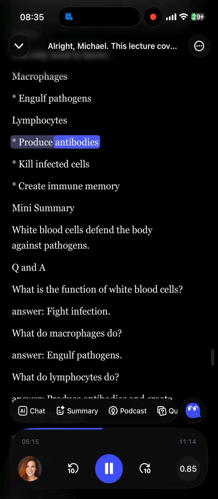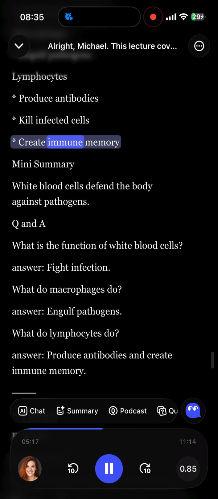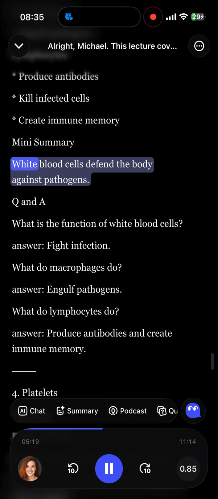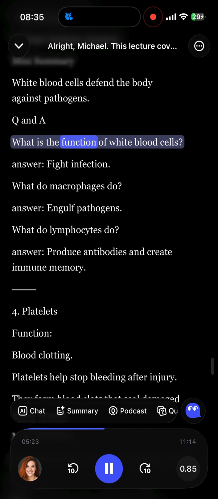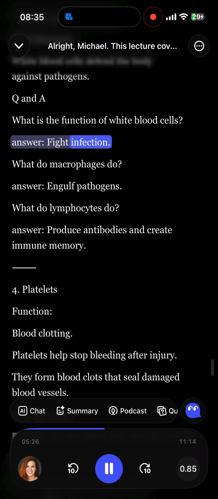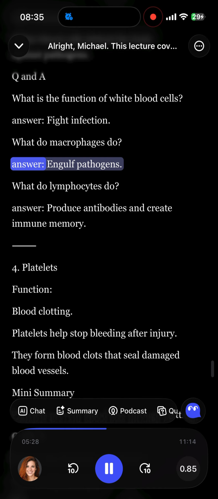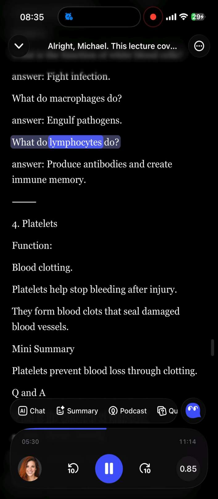Mini summary. White blood cells defend the body against pathogens. Q&A. What is the function of white blood cells? Answer: fight infection. What do macrophages do? Answer: engulf pathogens. What do lymphocytes do? Answer: produce antibodies and create immune memory.